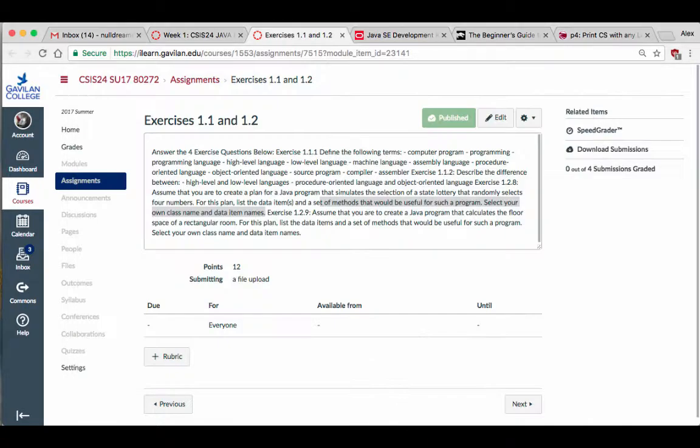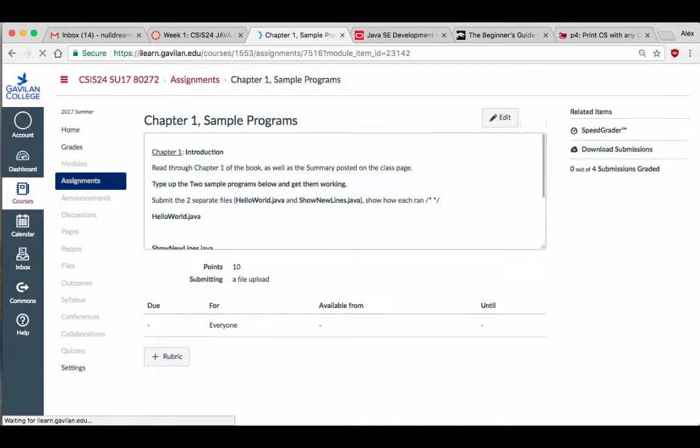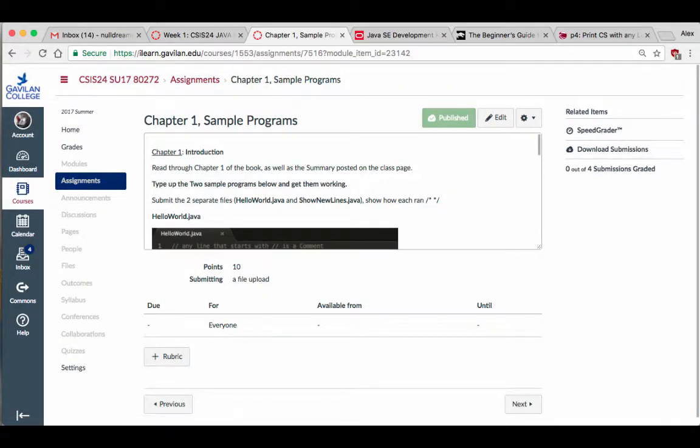So that's your assignment, exercises 1.1, 1.2. I pretty much answered them for you. So that's that. The next one is more sample programs.